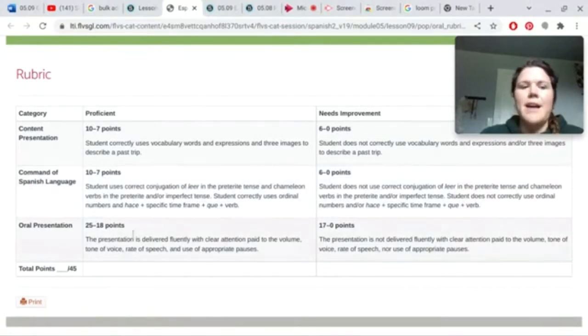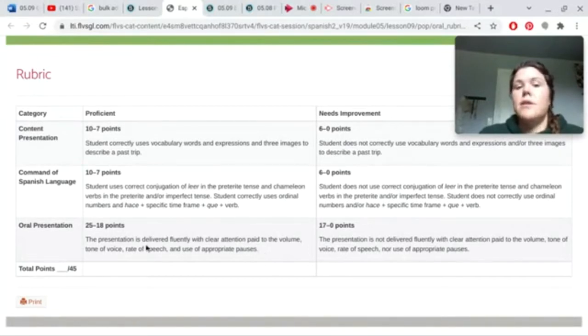And then your last, your huge percentage of your grade, is 25 to 18 points. So max 25: the presentation is delivered fluently with clear attention paid to the volume, tone of voice, rate of speech, and use of appropriate pauses.